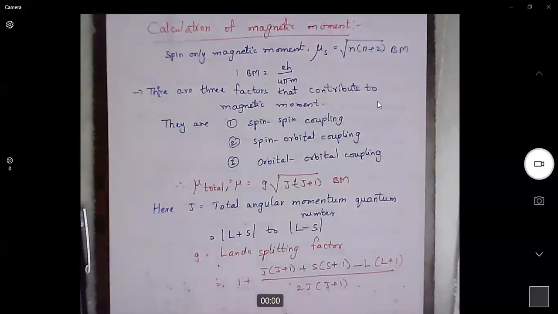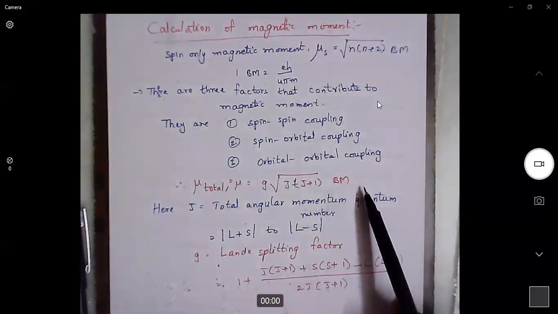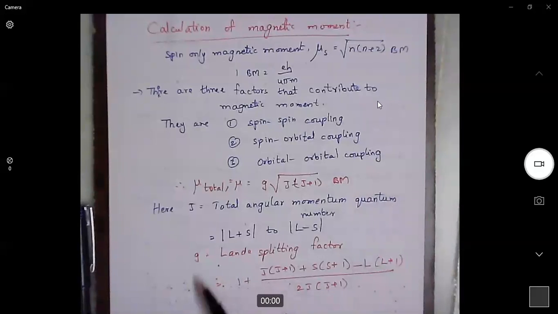So this is the complete magnetic moment formula, and this is the Landé splitting factor value.